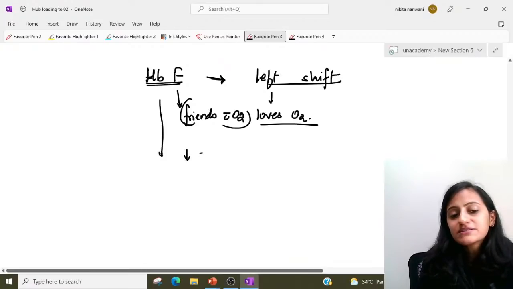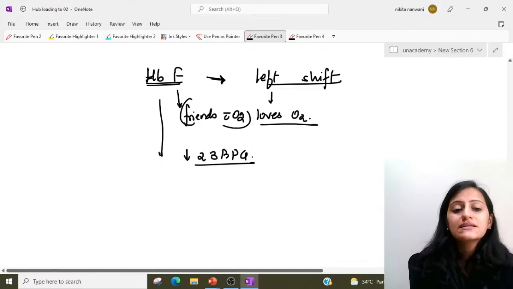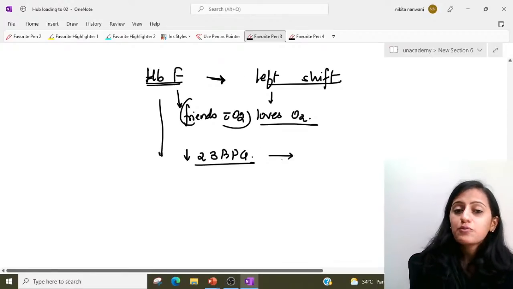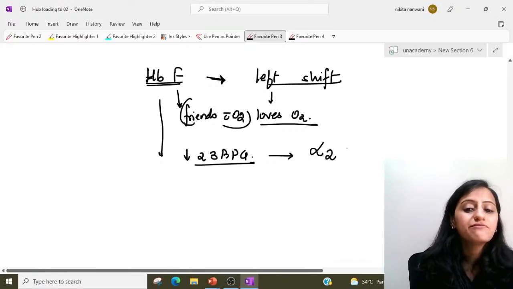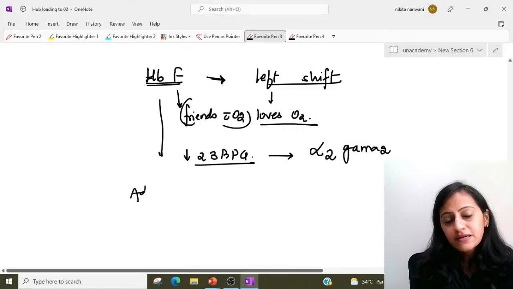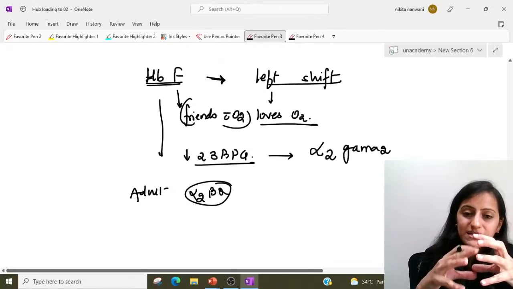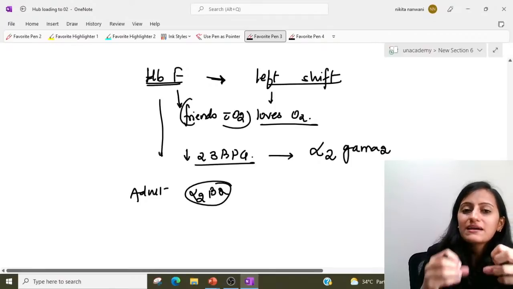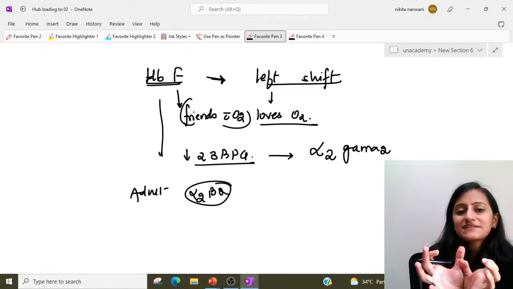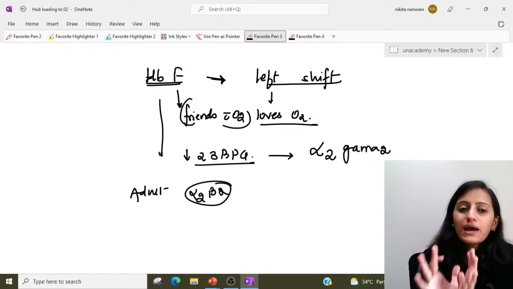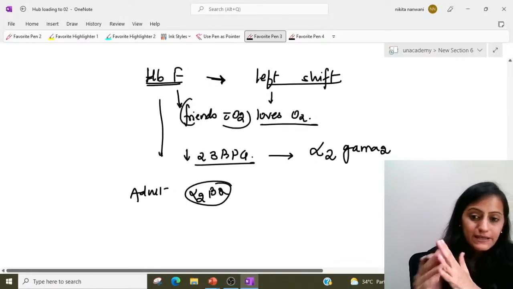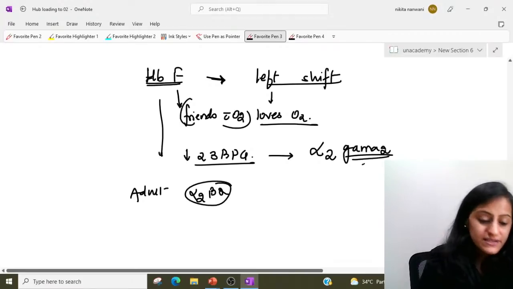Why is it left? Because it has decreased 2,3-BPG binding. The 2,3-BPG binding is less in hemoglobin F. Why? Because hemoglobin F is alpha 2, gamma 2, while adult hemoglobin is alpha 2, beta 2. So when you have alpha and beta, the 2,3-BPG can bind to hemoglobin easily. That space which it needs is well facilitated for 2,3-BPG binding. But here, it is not.